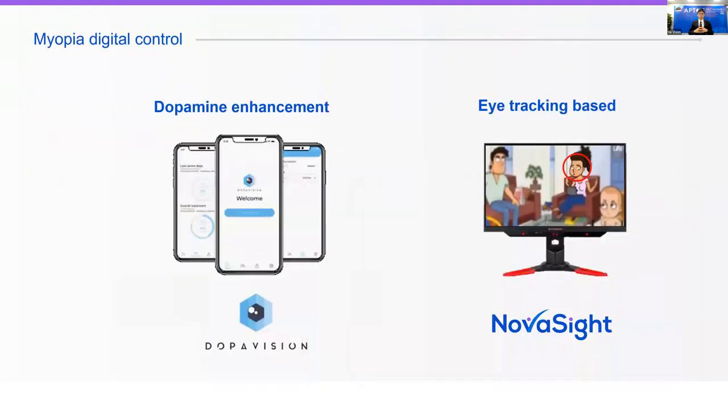So in order to treat myopia digitally, until now, we know of 2 companies that are trying to do that. The first one is called Dopavision from Europe, and they are using specific stimuli of light to the eyes in order to enhance dopamine creation in the retina, and this way slow down the progression of the disease. Well, us, Novasight, we came up with a different technology which runs on every screen, again, using eye tracking in order to slow down myopia.